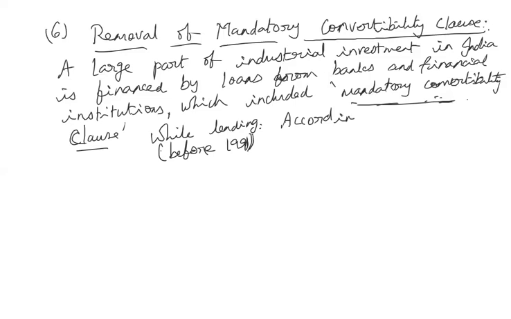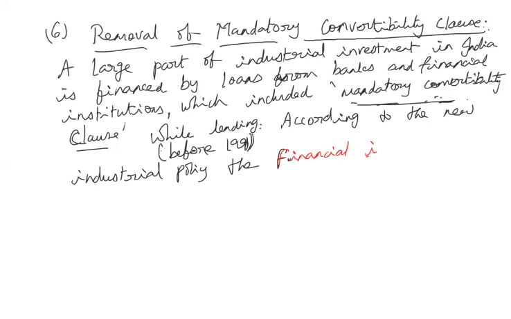But as of now, according to the new industrial policy, the financial institutions will no longer impose this mandatory convertibility clause.